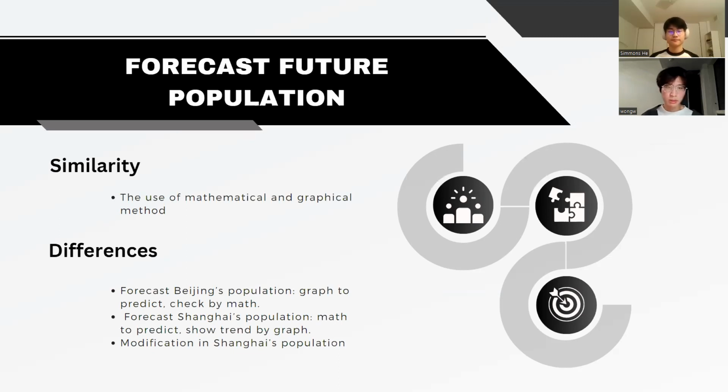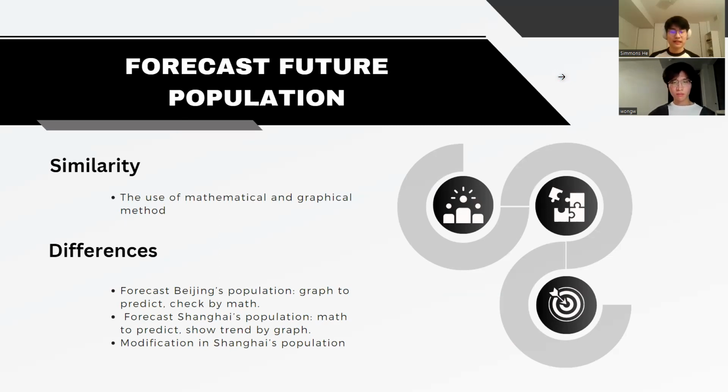Also, to predict the future population, I create a new exponential function based on the function of correlation between GDP and population with respect to time. Therefore, I think Simmons's model is more likely to be accurate for forecasting, since the logistic growth model captures a more realistic pattern of population growth and the transition from rapid population growth to slower growth, while my prediction is deduced from a linear function, which only considers constant growth.